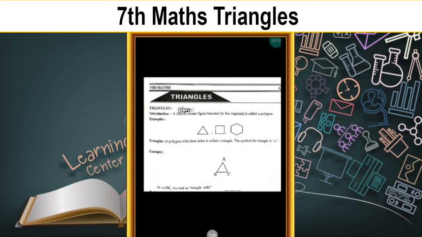Hello children, good morning. Today we are going to start a new topic, that is triangles. What is the topic, children? Triangles.